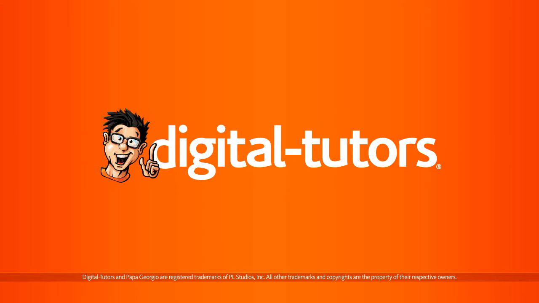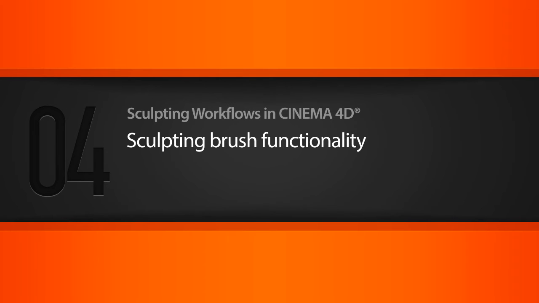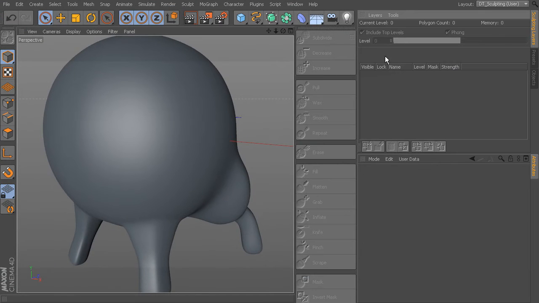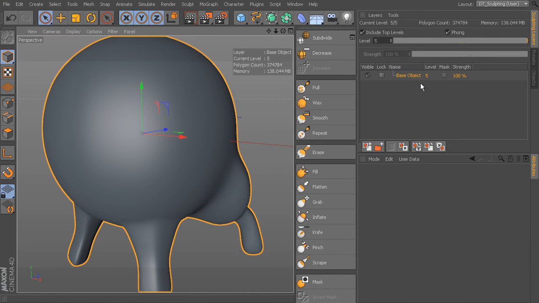In this lesson, we'll talk about some of the functionality of our sculpting brushes. So let's go ahead and jump back in here. So again, here is our smooth subdivided creature base mesh. If we go ahead and select it, you can see we've currently got 5 subdivision levels on it.